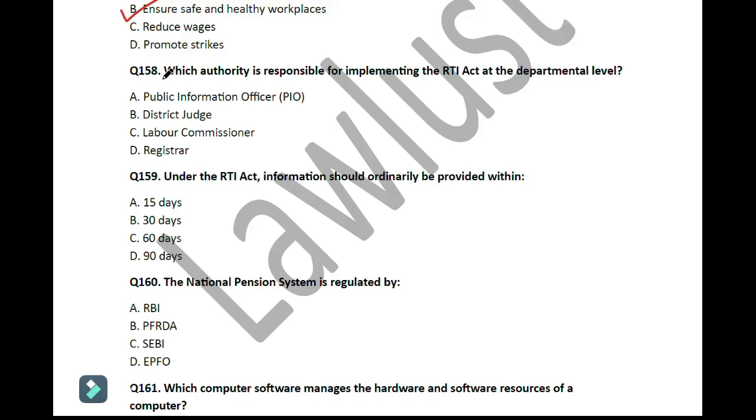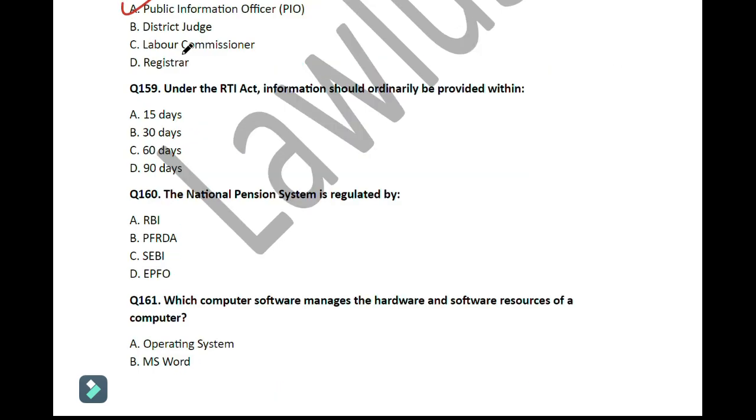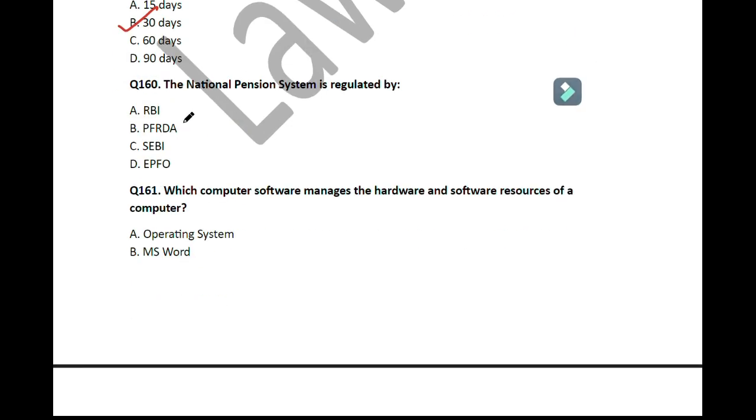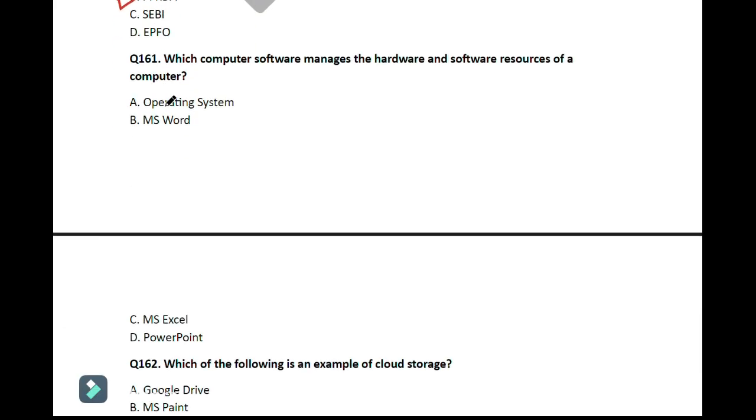Question number 158. Which authority is responsible for implementing the RTI Act at the departmental level? So here the correct answer is option number A, that is PIO, Public Information Officer. So move on to the next question. Question number 159. Under the RTI Act, information should ordinarily be provided within 30 days. So move on to the next question. Question number 160. The National Pension System is regulated by PFRDA. So move on to the next question.